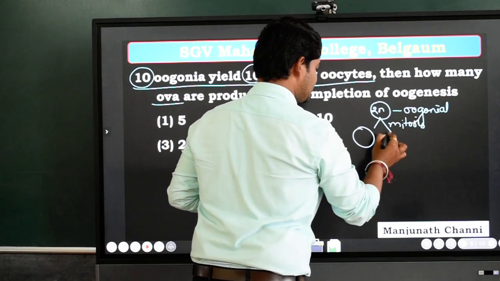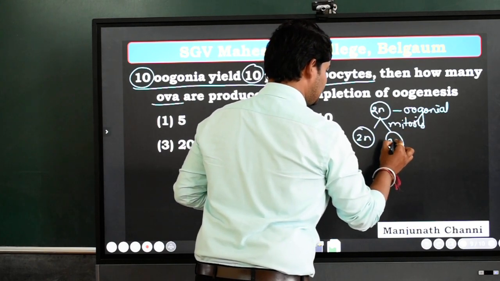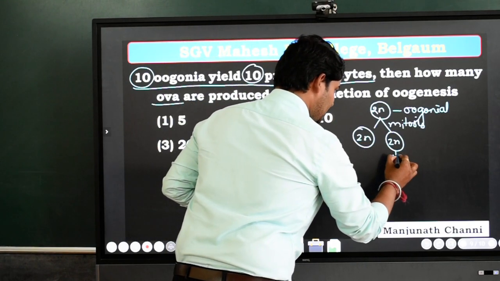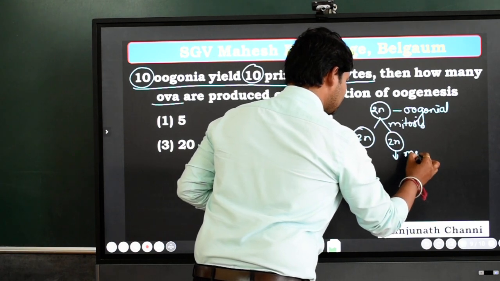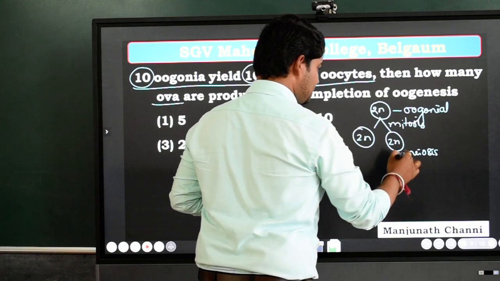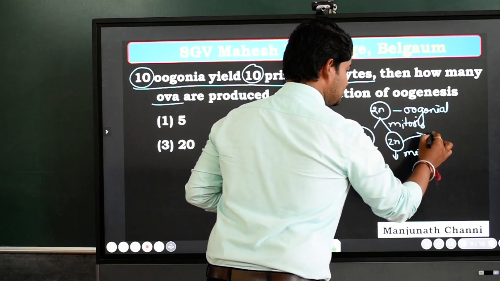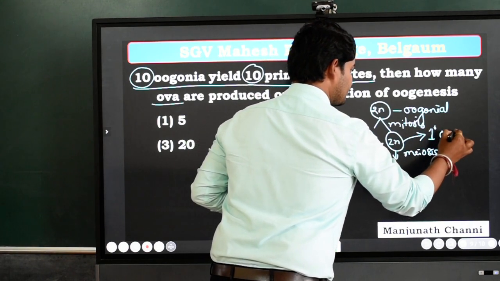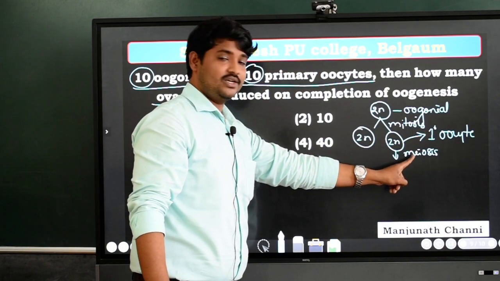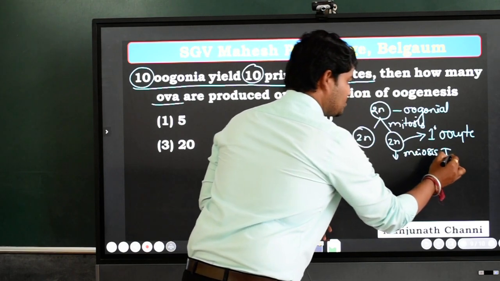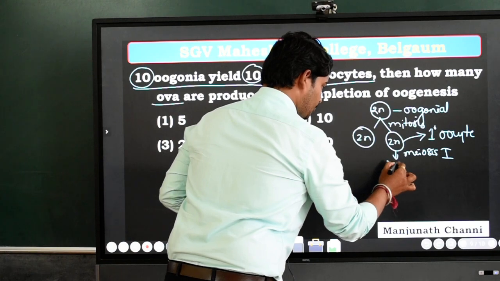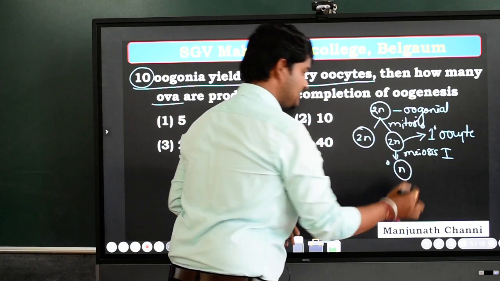Mitotic cell division produces n number of daughter cells, and out of these one will undergo meiosis. The one which undergoes meiosis 1 is called the primary oocyte. The primary oocyte undergoes meiosis to produce two unequal sized cells.